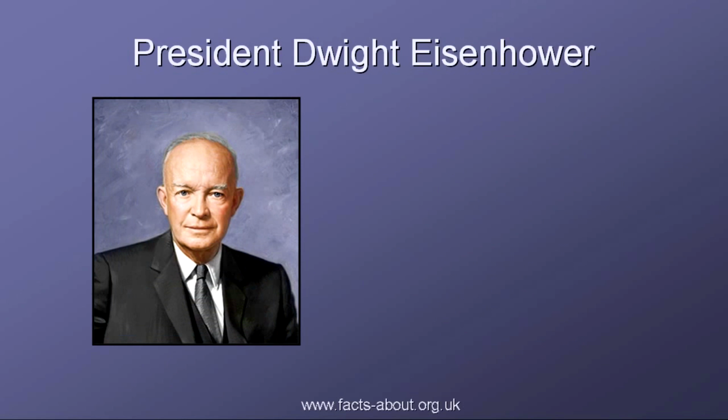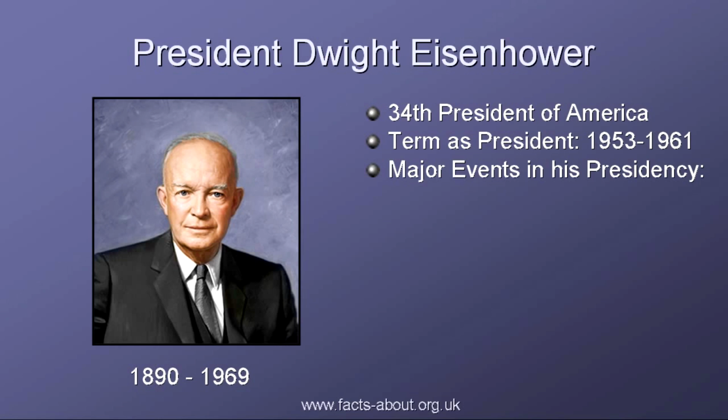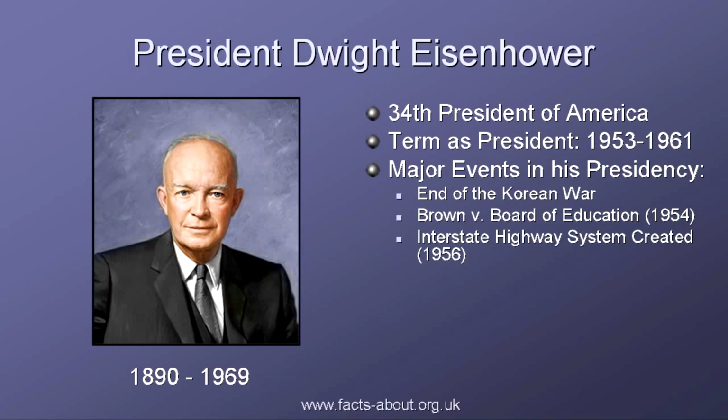Dwight D. Eisenhower was the 34th President of America, who led the nation to the end of the Korean War and steered a moderate course during the Cold War. His term in office was from 1953 to 1961.